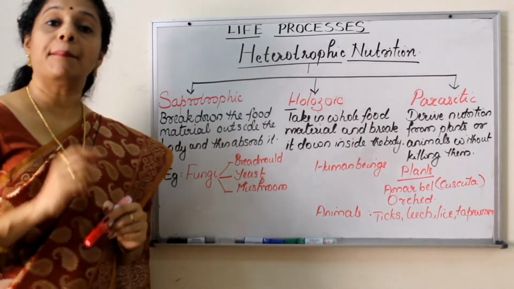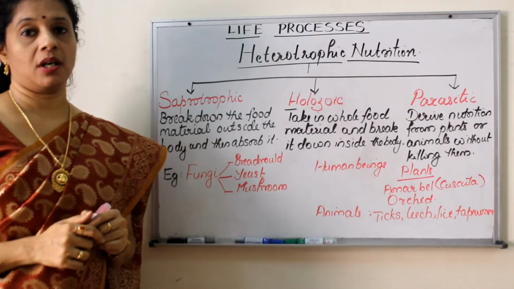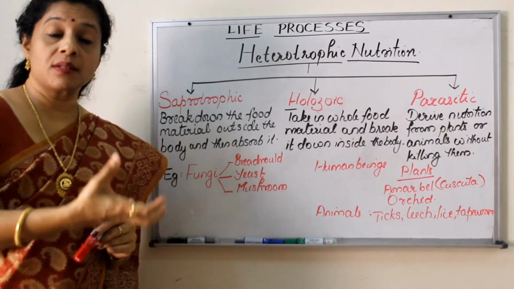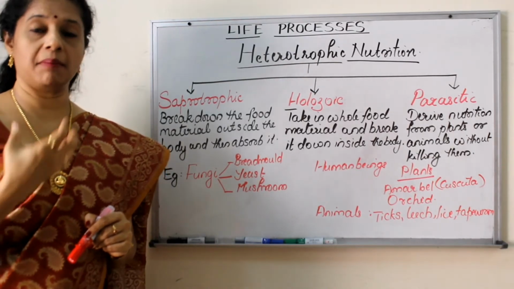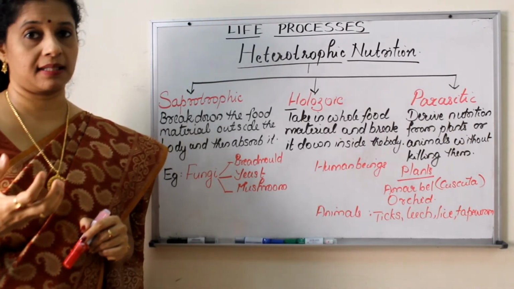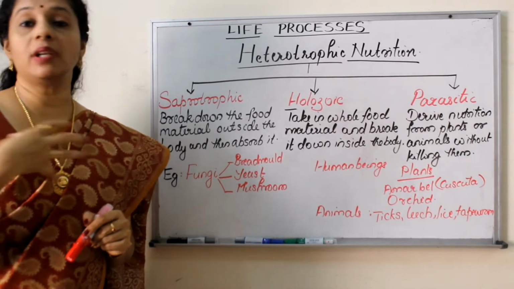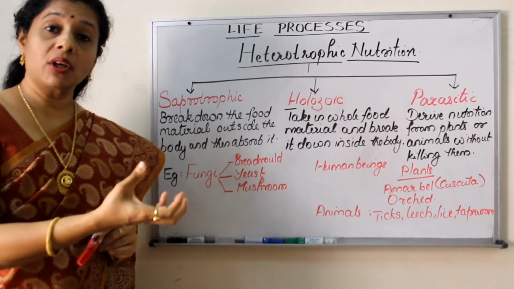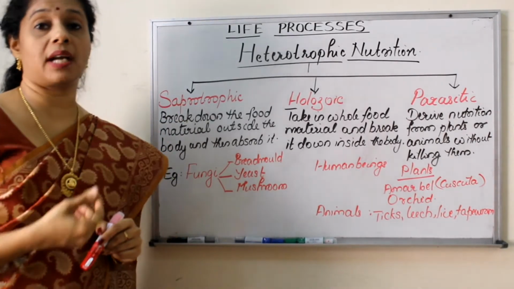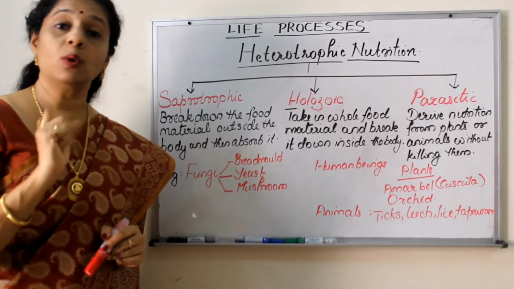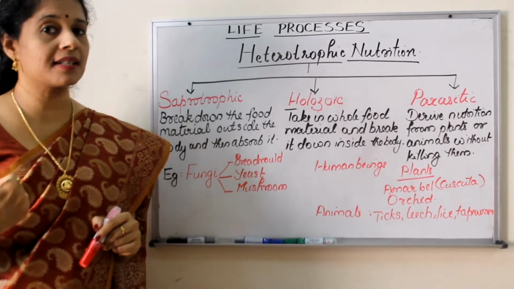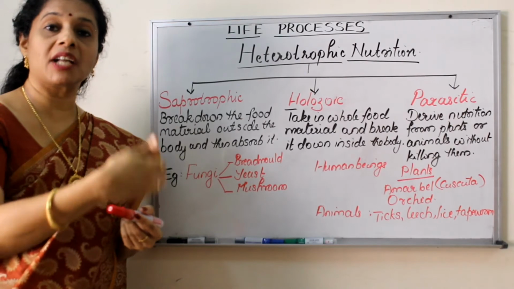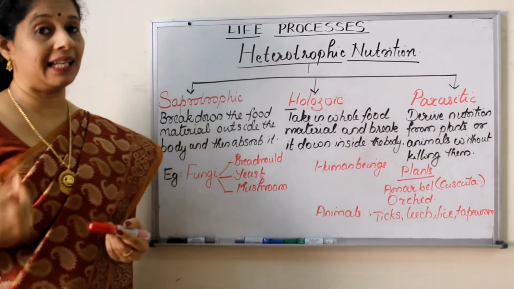Third type is called parasitic nutrition. So parasites, what do they do? They derive their nutrients from other organisms, maybe from plants or animals. Directly they derive nutrition, so they need not digest it. And by doing that, they are harming the other organism, the host also, but still they don't kill them, because if they kill, their existence will be a question. So parasites derive nutrition from other plants or animals without killing them.